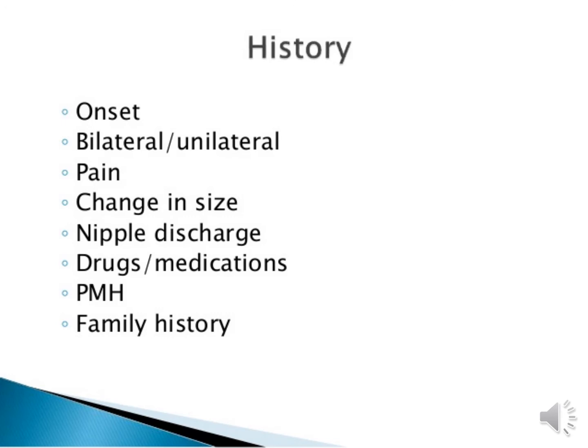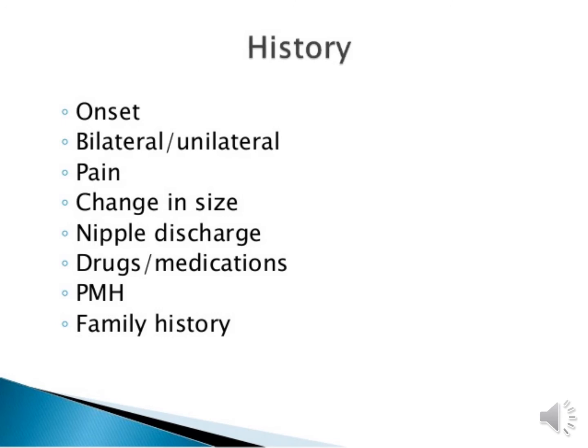Under history there are many things: onset, bilateral or unilateral, pain, change in size, nipple discharge, drug medication, past drug history, PMH, and family history. This history taking is very necessary in gynecomastia. If anyone suffers from gynecomastia, we ask about this history.